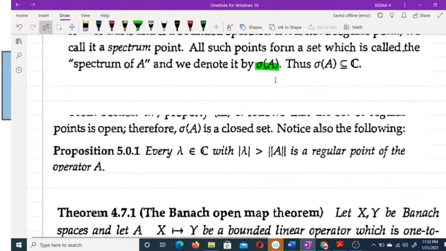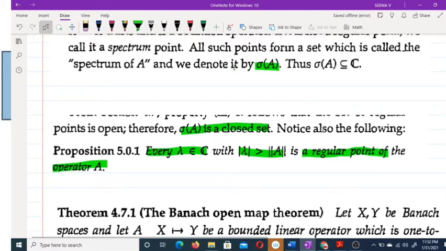Also, we have proved that sigma of A is a closed set, and for every lambda belongs to C with mod lambda greater than norm of A, it is a regular point of the operator A.